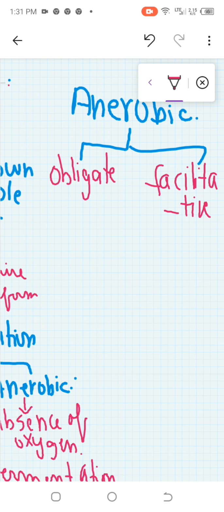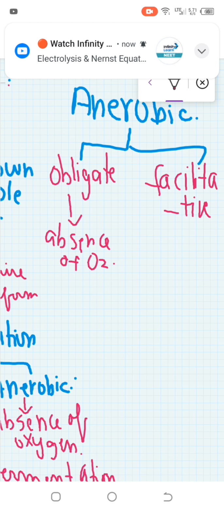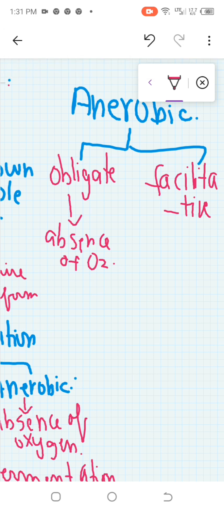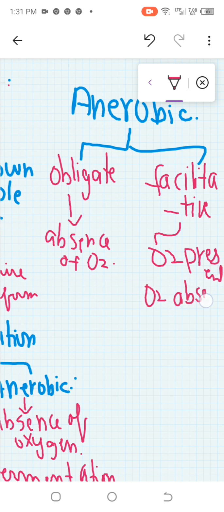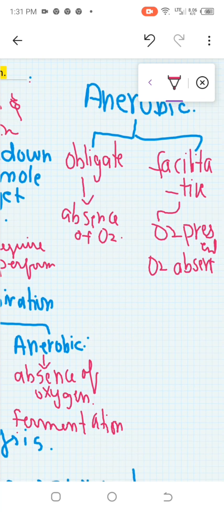Obligate anaerobic respiration means it will break down in the absence of oxygen. Facultative anaerobic respiration means it will break down either in the presence of oxygen or in the absence of oxygen. So it takes place in both types, whether oxygen is present or absent.